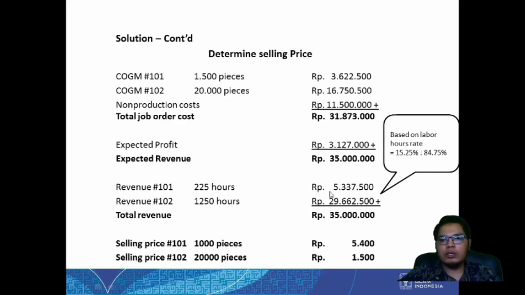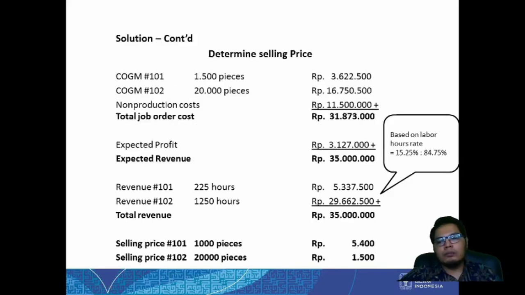We just divide this by 1000 and sum them up, and we get this number. Also this one divided by 2000 pieces, and then we get the sum of these things. So this is the selling price. So we sum them up like this.